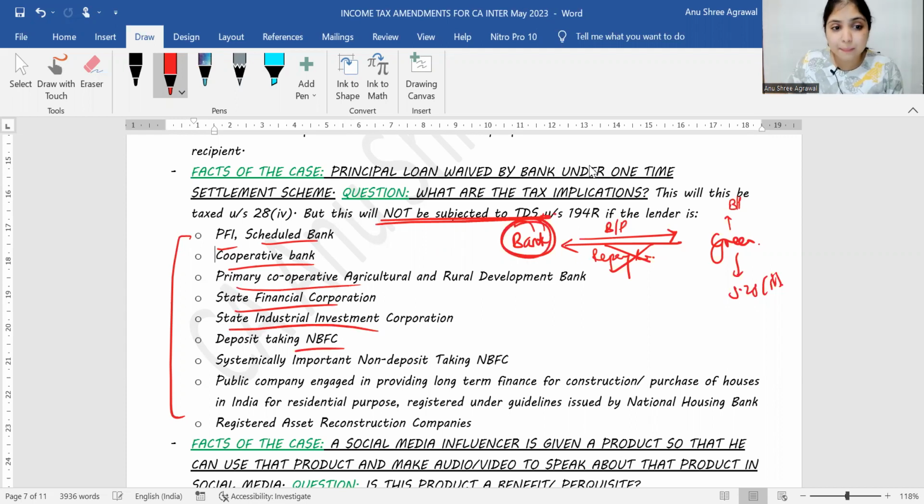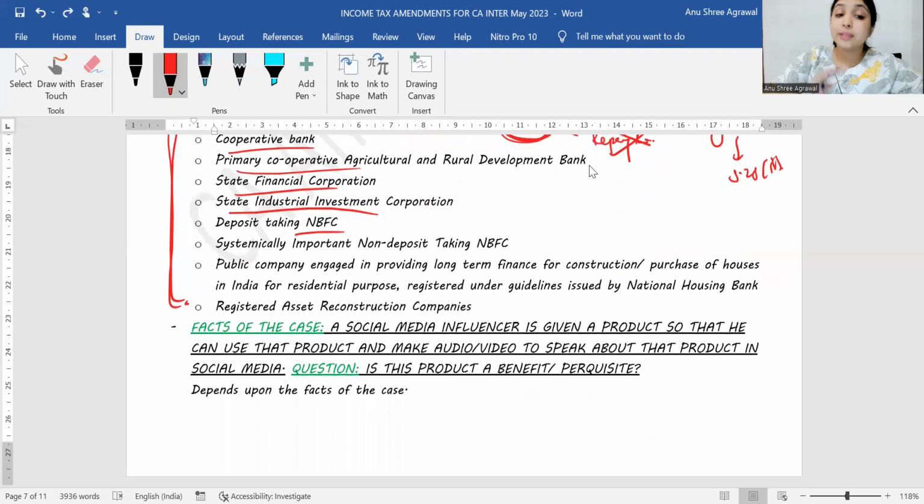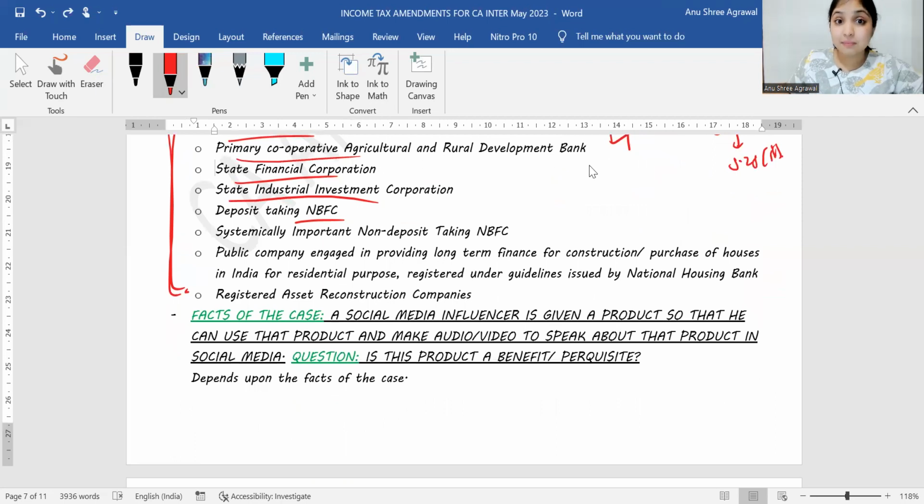If this bank happens to be one of these, then if the bank is saying that you don't have to repay the principal amount, it is definitely a benefit or perquisite relating to business or profession. Definitely it's going to be taxed under 28(4) for Green, but under 194R, no need to deduct tax over here.